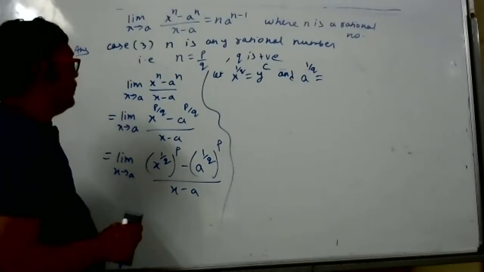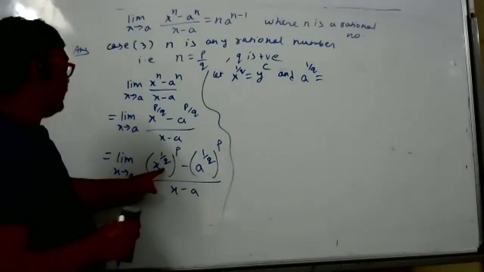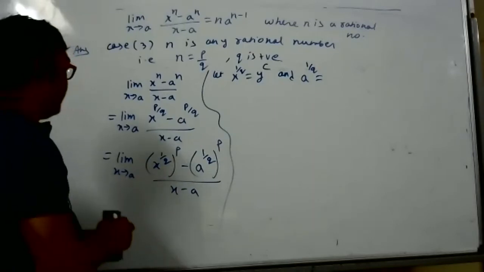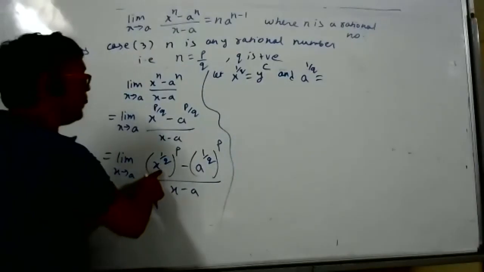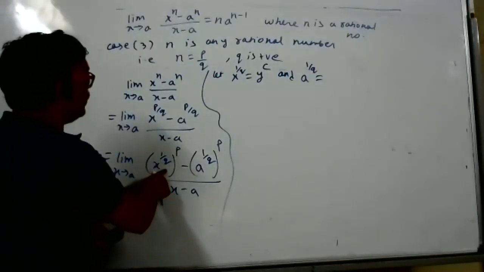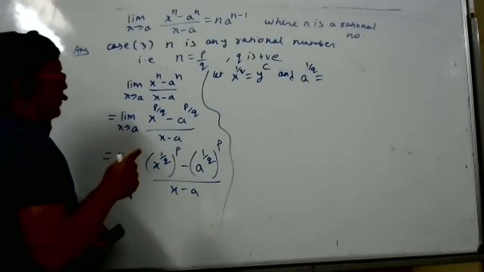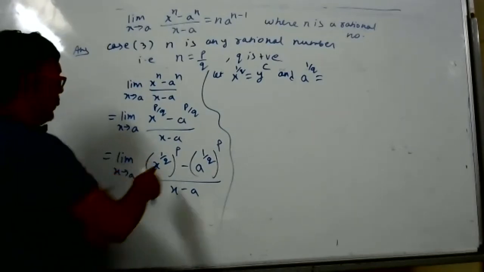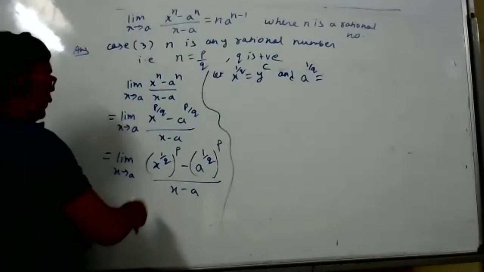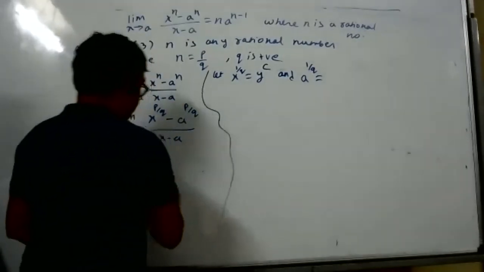There is some mistake here, I don't know what. Y to the power c, no use. I am getting a doubt here, I forgot. X to the power 1 by q, y to the power q I should take, or what I should take, I don't know. I think q should be outside, since q is positive. Yes, sir, you're telling correct.